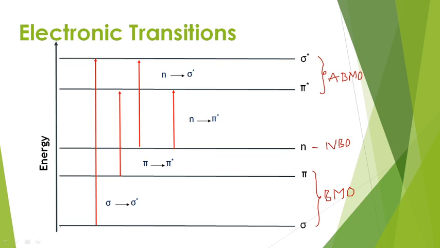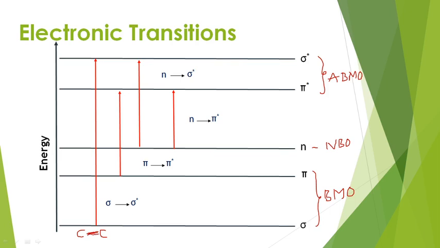See, the energy of sigma is less and the energy of sigma star is very high. Suppose you are considering an alkane, which consists of carbon to carbon single bonds. When a carbon to carbon single bond is present, two carbon atoms are shared by a sigma bond.